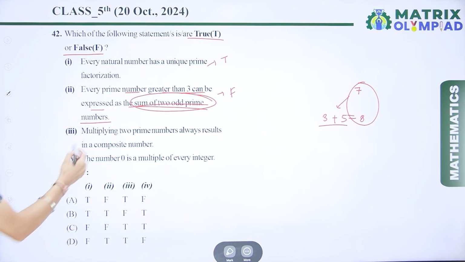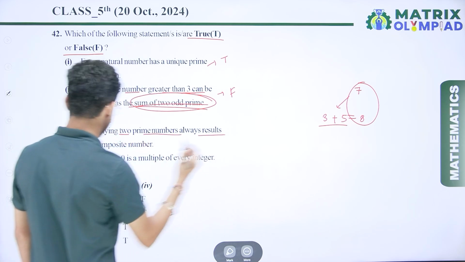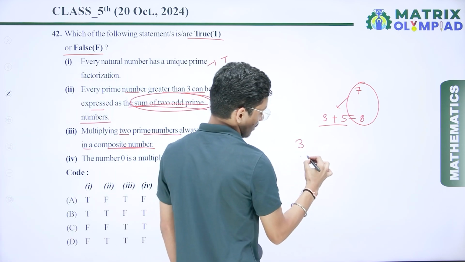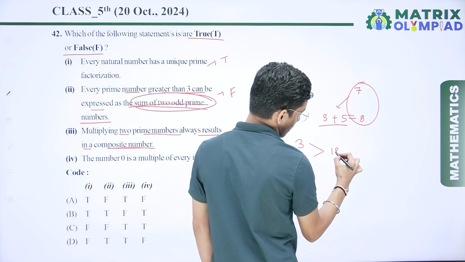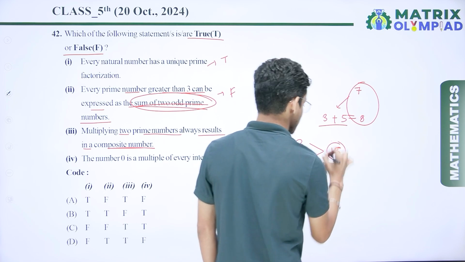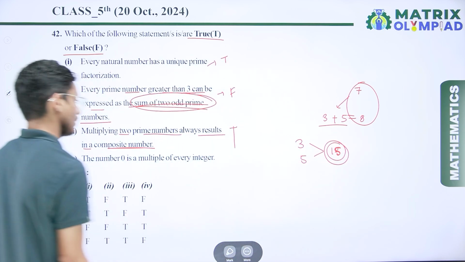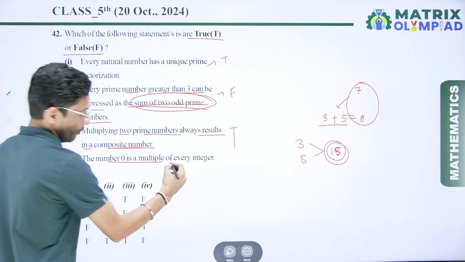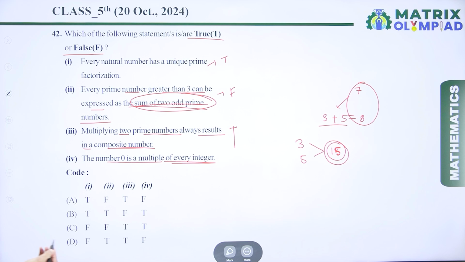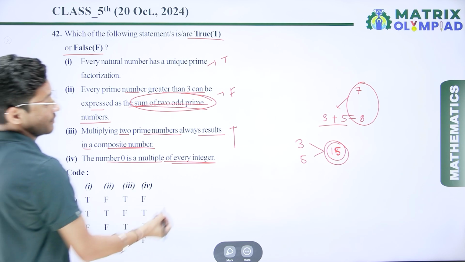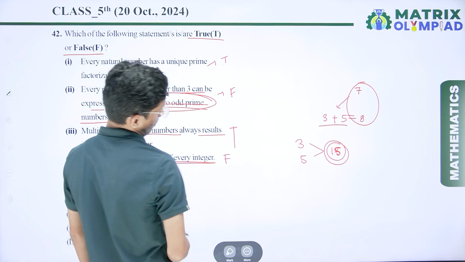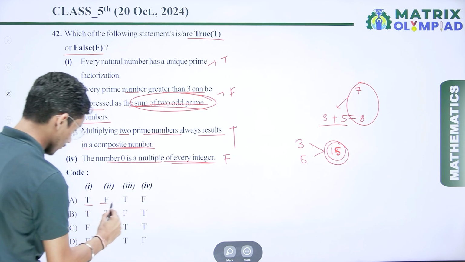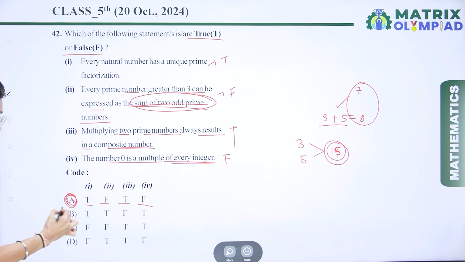If I talk about the third one, multiplying 2 prime numbers always results in a composite number. So we take prime numbers 3 and 5. If I multiply these, I get 15, and 15 is a composite number. So this one is true. If I talk about the next one, the number 0 is a multiple of every integer. So this one is not possible. So 1 is the multiple of every integer. So T F, T F. So here option number A is the correct answer.